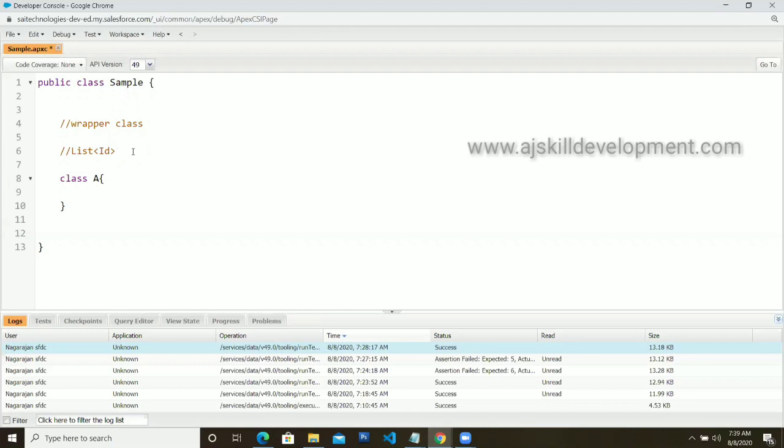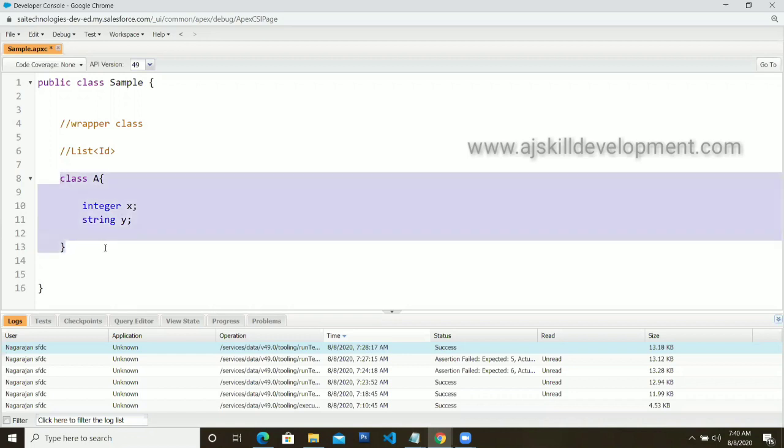Normally a list or a set, those data structures support only a single data type. Let's say there is a scenario where I want to store different data types using a single name. In the sense, automatically you will go for a wrapper class, or a class. Inside the class I can declare a variable, integer x, and a variable, string y. So this class contains two different data types, and using a single name a, I can accommodate an integer as well as a string.